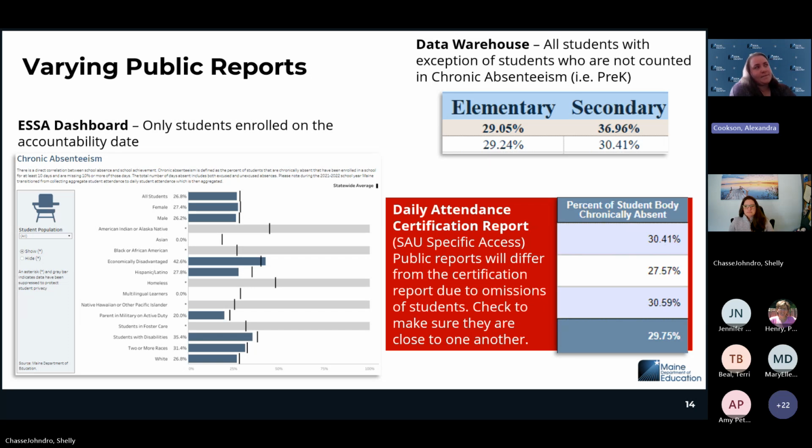But this is live data, I guess, in a way. If you're looking at previous years, it is certified, it is done. If you're looking at current year 24-25, that would be live data that's being updated through your local student information system, then coming into Synergy, our state system, and then coming into NEO, where it's making these calculations for you. Then we use that data to report out on the data warehouse, which is up at the top here, where it says elementary and secondary. And then it's also used to develop that subset of students on the ESSA dashboard from that accountability date.